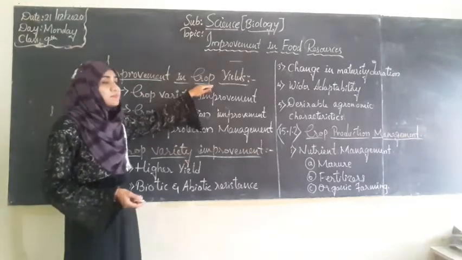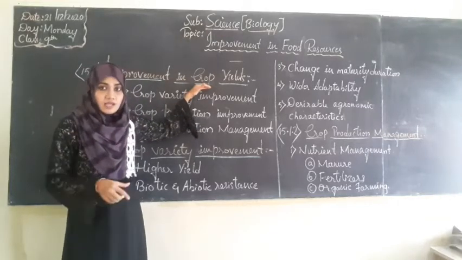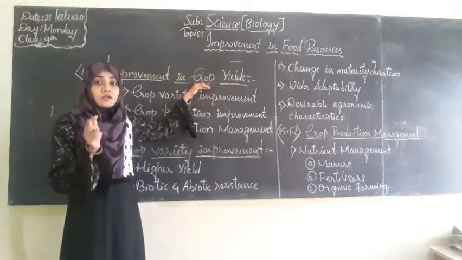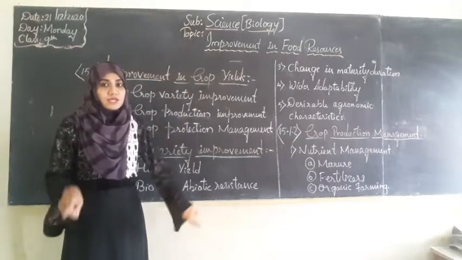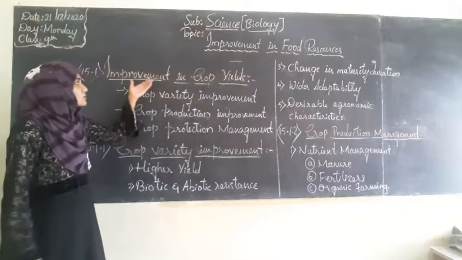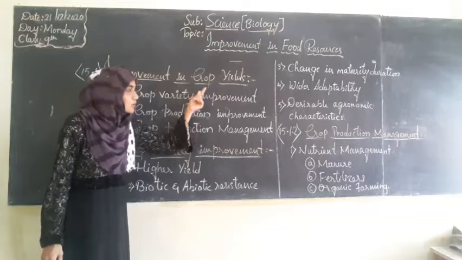Crops are nothing but the food substances which are grown in a specific area. That is called kheti. The same kind of food materials or plants grown in a specified area is called crops. So we will see improvement in crop yields, how we can improve the crop yields.